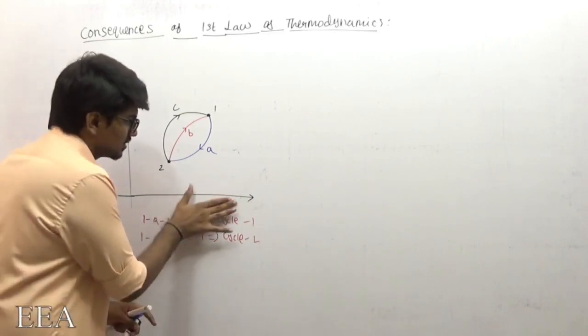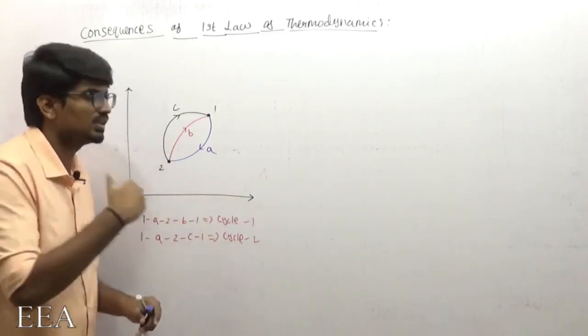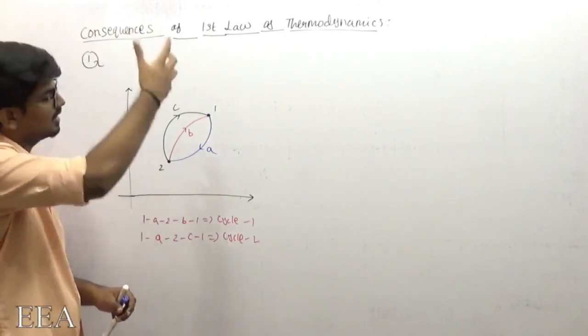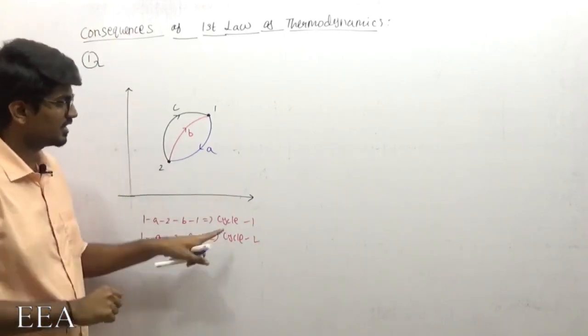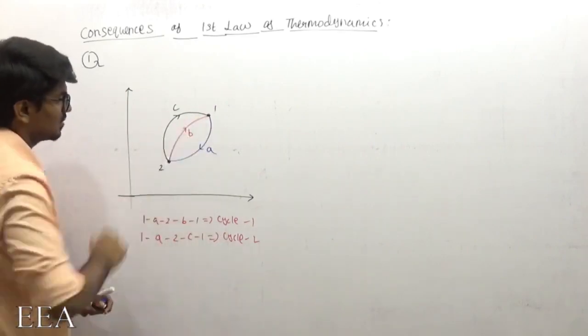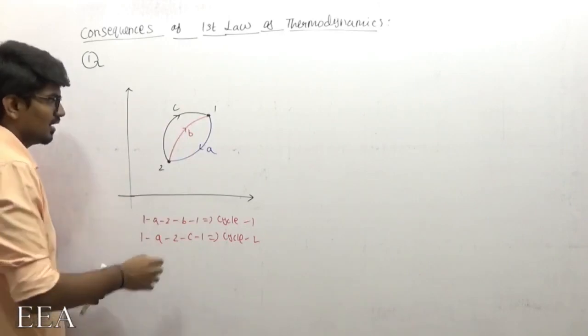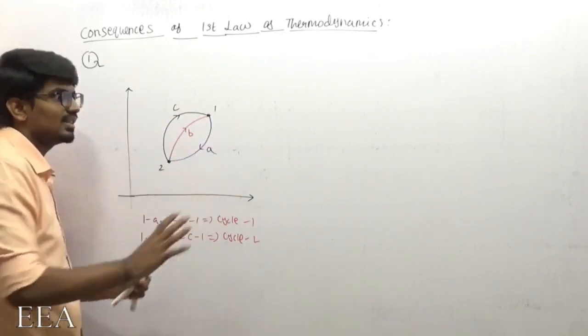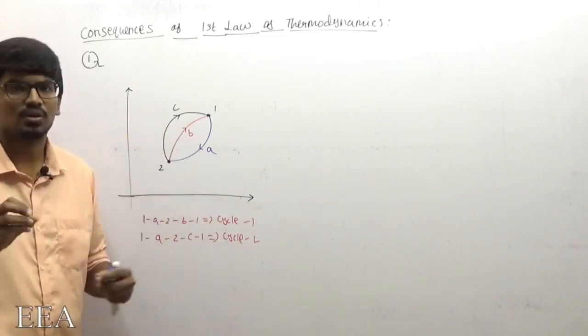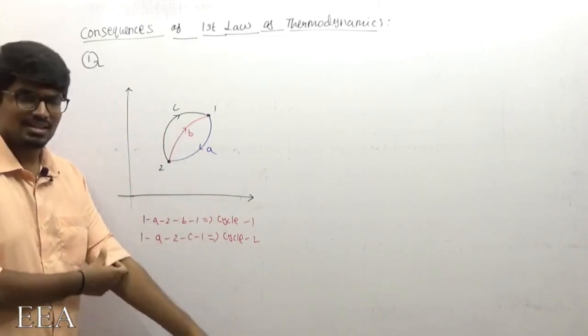Now the question is, what I am going to do, the analysis is very simple. I am going to apply the first law of thermodynamics for this cycle. First let me apply it for cycle 1. Let us assume, in the general case, that heat transfer and work transfer are happening everywhere. We are not going to restrict anything.